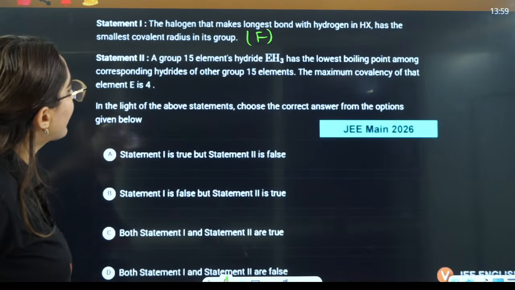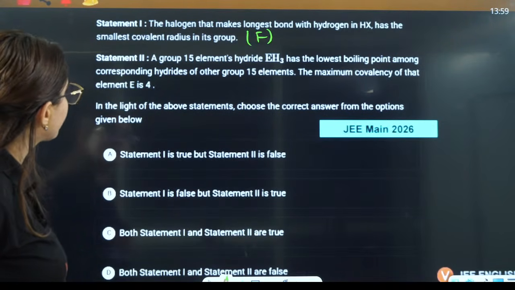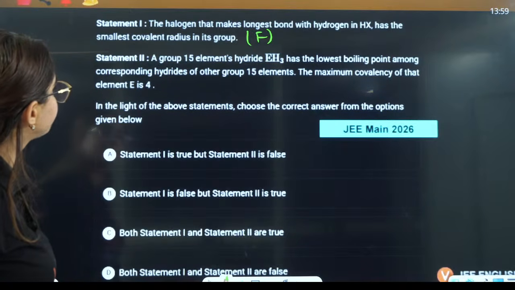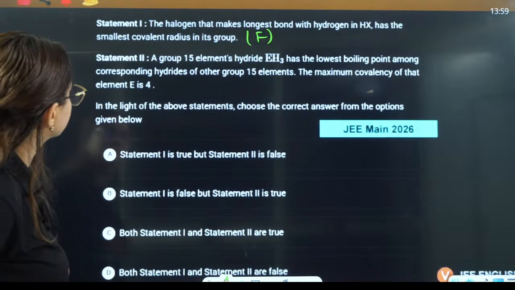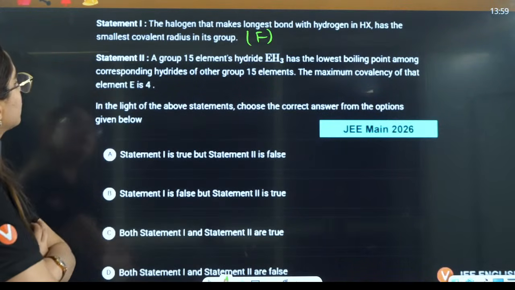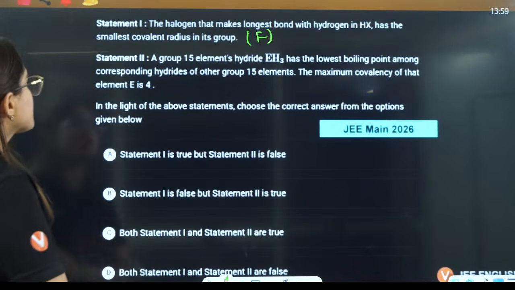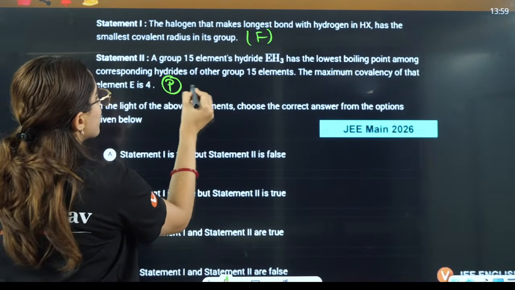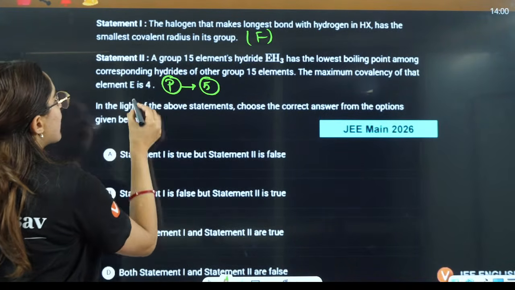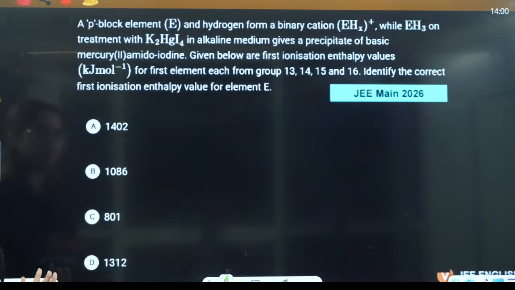Group 15 element hydride has the lowest boiling point among the corresponding hydrides of other elements of group 15, and the maximum covalency. Firstly you have to tell which has the lowest boiling point. The lowest boiling point will be phosphorus, right? And phosphorus has a covalency of 5. So that means this is also false. So you can say both the statements are false here, right?